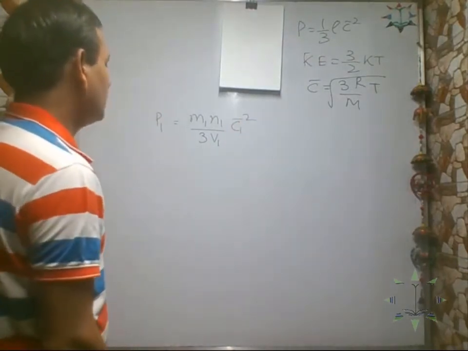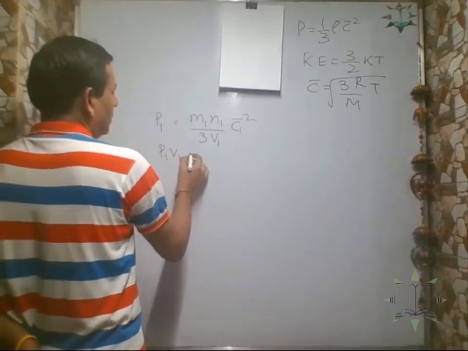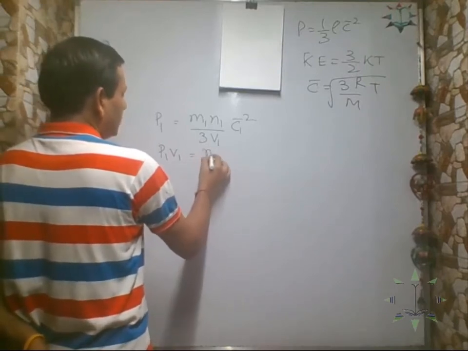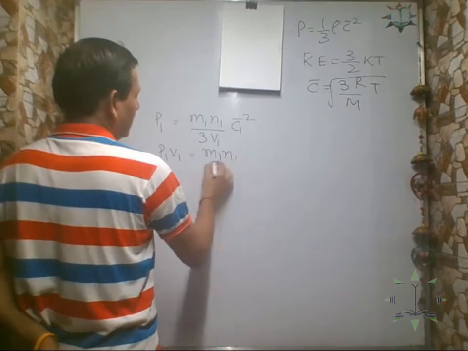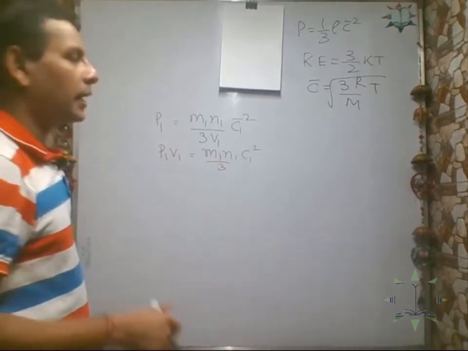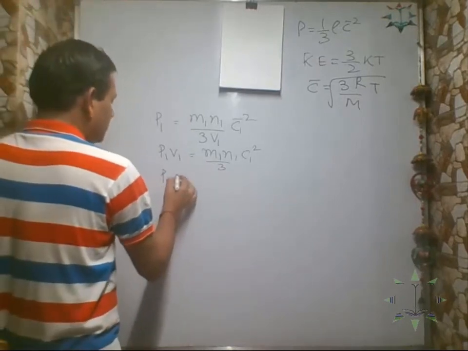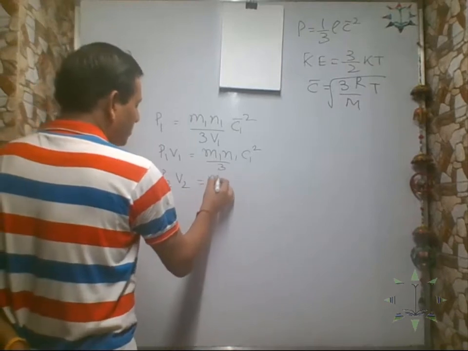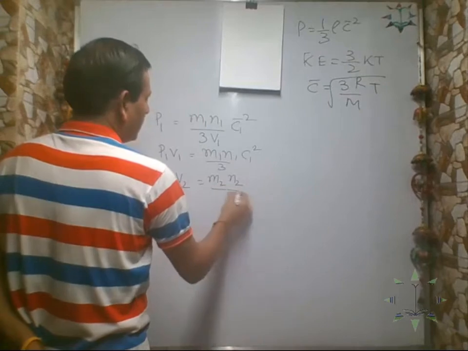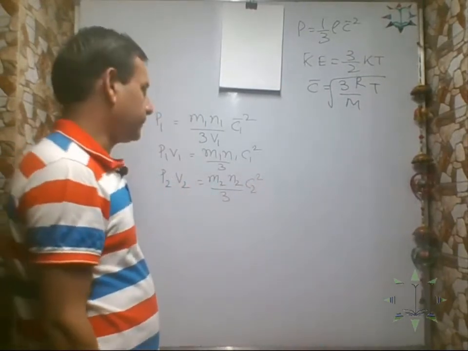So P1 V1 equals m1 N1 by 3 C1 bar square. Let it be like this. Let us consider another gas, whose pressure is P2, volume is V2, mass of each molecule is m2, and number of molecules is N2, so P2 V2 equals m2 N2 by 3 C2 bar square. The velocity is different.